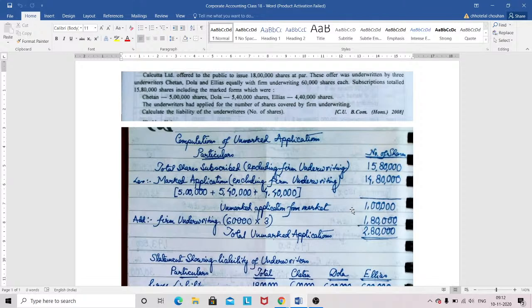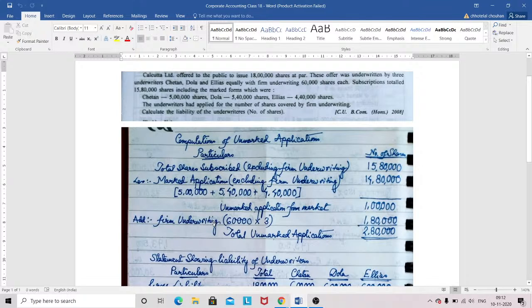Okay, so the benefit of the firm underwriting should not be given to an individual underwriter, rather this particular firm underwriting should be taken by all the underwriters as a whole. So no name is mentioned in the case of the firm underwriting, or in other words we can say that firm underwriting should be considered as an unmarked application. That's why I am adding that particular firm underwriting down there.